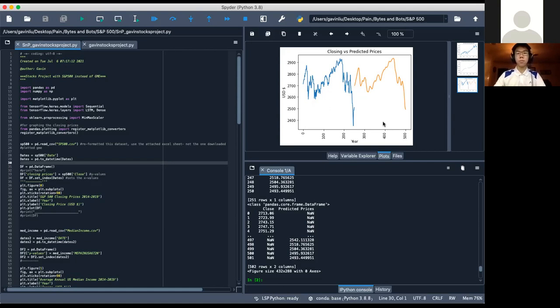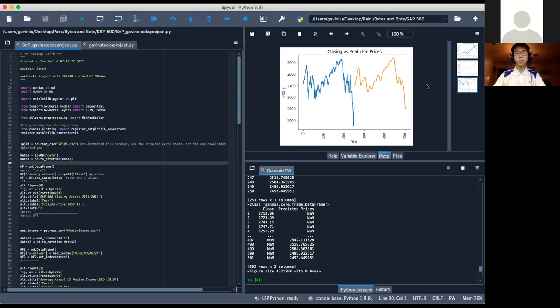So what you're comparing is a correlation between the people's income versus how the stocks did for that year? Yes, for the past 5 years. Oh, okay. What stock was this again? This is the closing price of the S&P 500. Originally, I used GameStop because I thought I'd use it as a test stock to try and run against the median income. But as we ran that graph, we started to realize that that wasn't a really good correlation, like GameStop versus median income. It didn't really correlate. So I decided to use the S&P 500, which I thought would be a better graph.